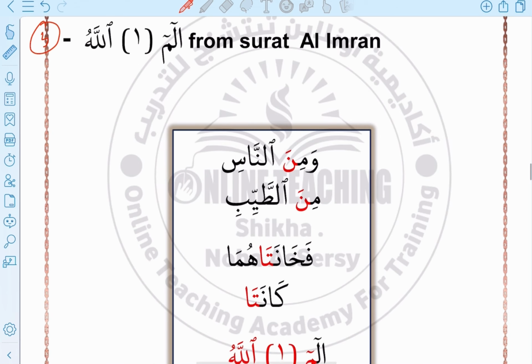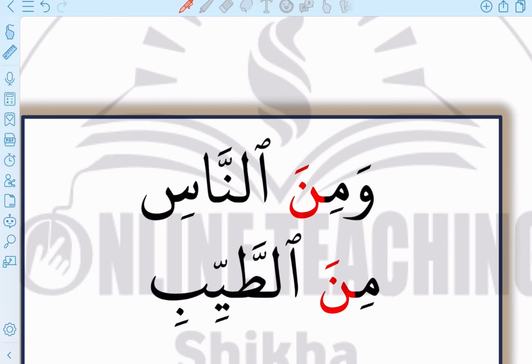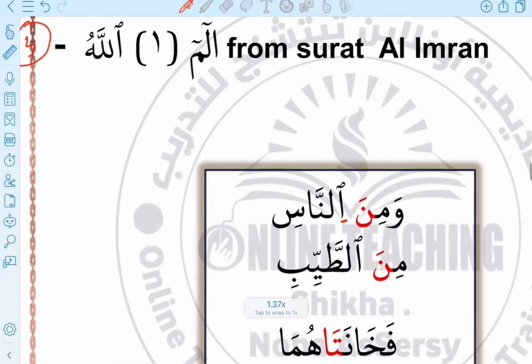Let's see here examples. وَمِنَ النَّاسِ وَمِنَ الطَّيِّبَاتِ. Here, the first meem was sakina. Min is sakina, but we voweled it with fatha because of the meeting of the two sakin letters. The first sakin letter was noon, and the second one is hamzat al-wasl.